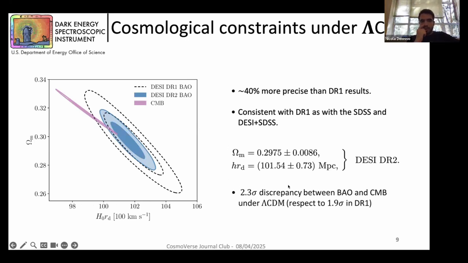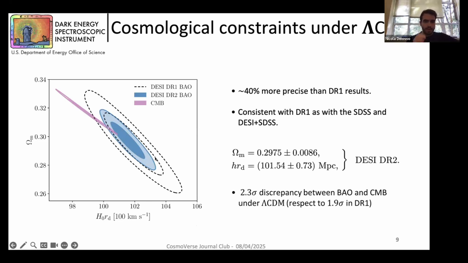What is the point? Also, with a bigger data volume with respect to DR1, the tension between BAO and CMB under the ΛCDM assumption, instead of relaxing, is increasing. We are passing from 1.9 sigma of tension in this plane from data release 1 results to 2.3 sigma.